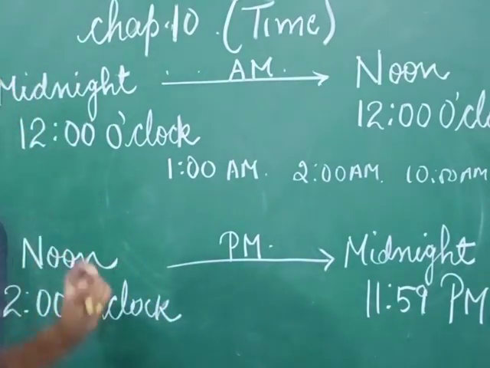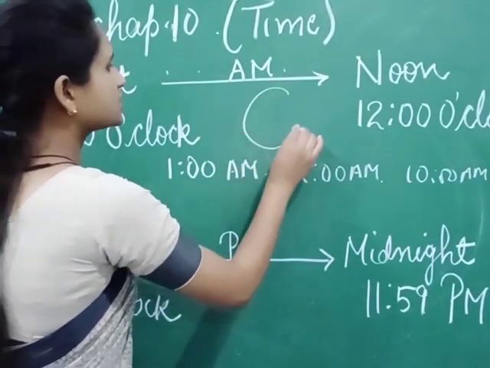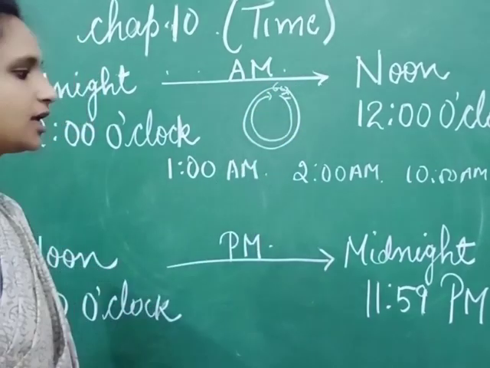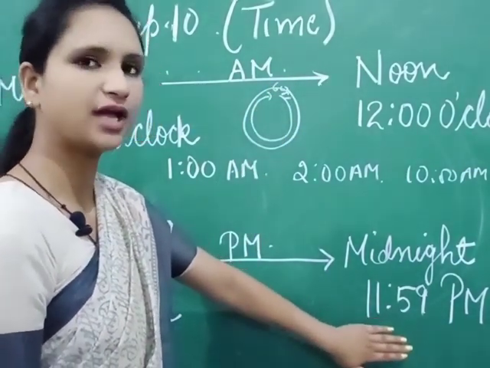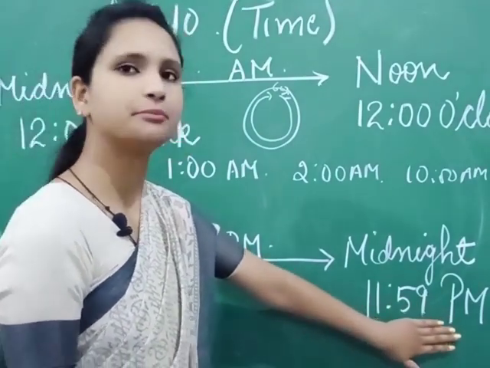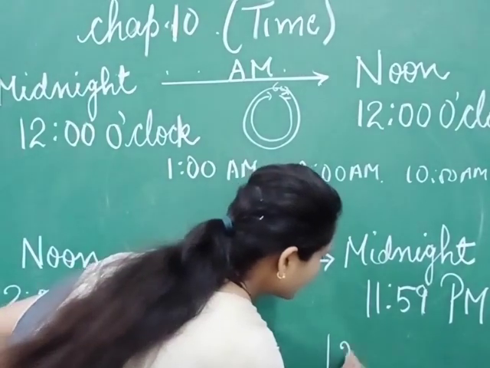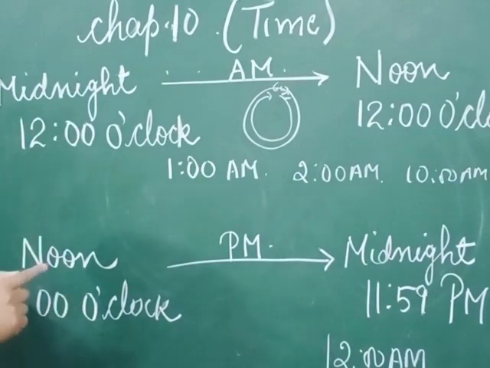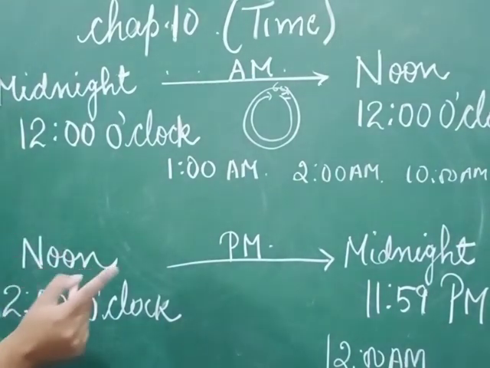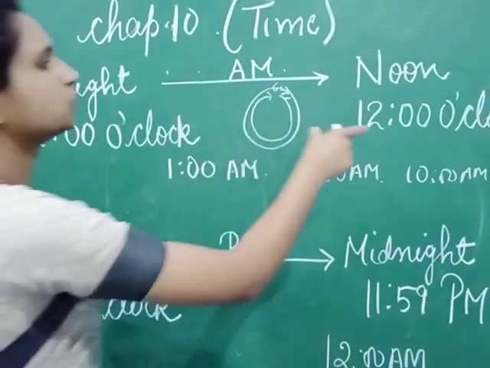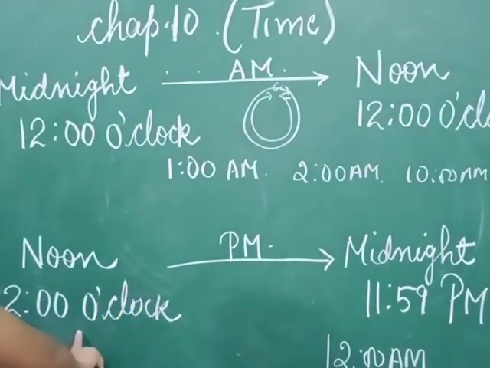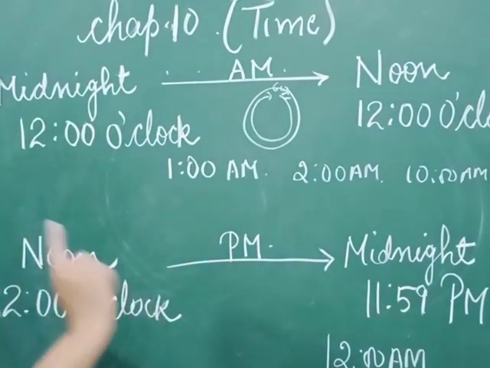You all know that there are 60 minutes in 1 hour. If we go round the clock up to 12, there are 60 minutes. So that is why we have written here 11:59 PM, and after that 12 AM starts. So this is how we write time in AM and PM. From midnight 12 o'clock to 12 o'clock in noon, it is AM, and after 12 o'clock PM will start.